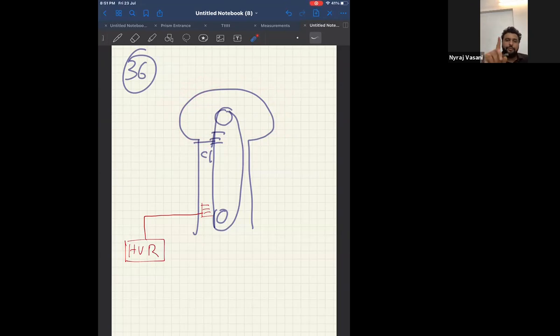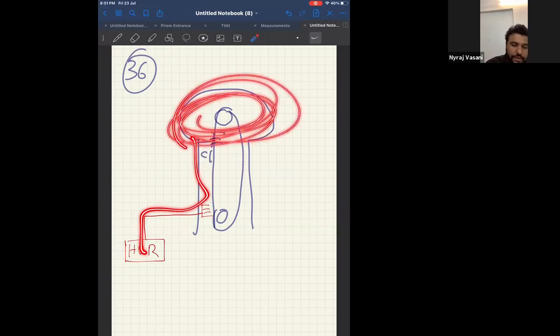Let me take a journey of a single charge. Okay, see here. Single charge HVR, it gets generated. Where does it go? It goes here through the help of comb 1. Where does it get deposited? It gets deposited on the belt. Then belt is moving upwards. So can I say it keeps going upwards? And then this comb will absorb it and then it will get placed over here. Like that, millions of charges come, and can I say millions of charges get deposited on the upper surface.